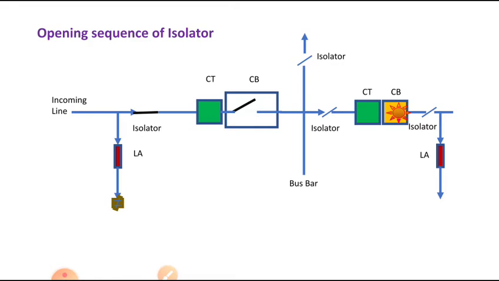Now see here, the circuit breaker is operated first. Then automatically the current flowing from the incoming line is stopped. Now I am going to open the isolator. This is the operation: first I open the circuit breaker and then I open the isolator. These are the electrical isolator operations.